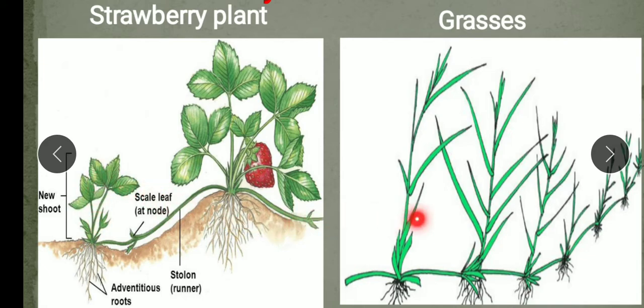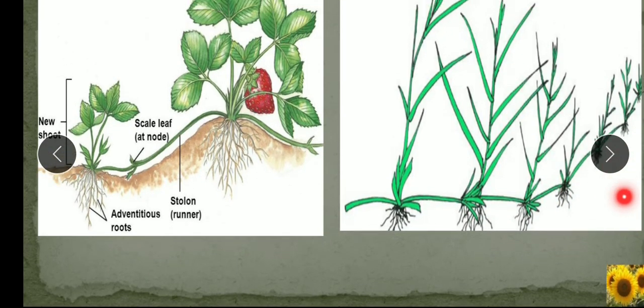The same is seen in grasses also. In some grasses, in mint also, the stem grows along the soil, forming roots at intervals and giving rise to new plants. When the new plant is mature enough, the part of the stem joining the new plant withers away and the plant grows on its own.